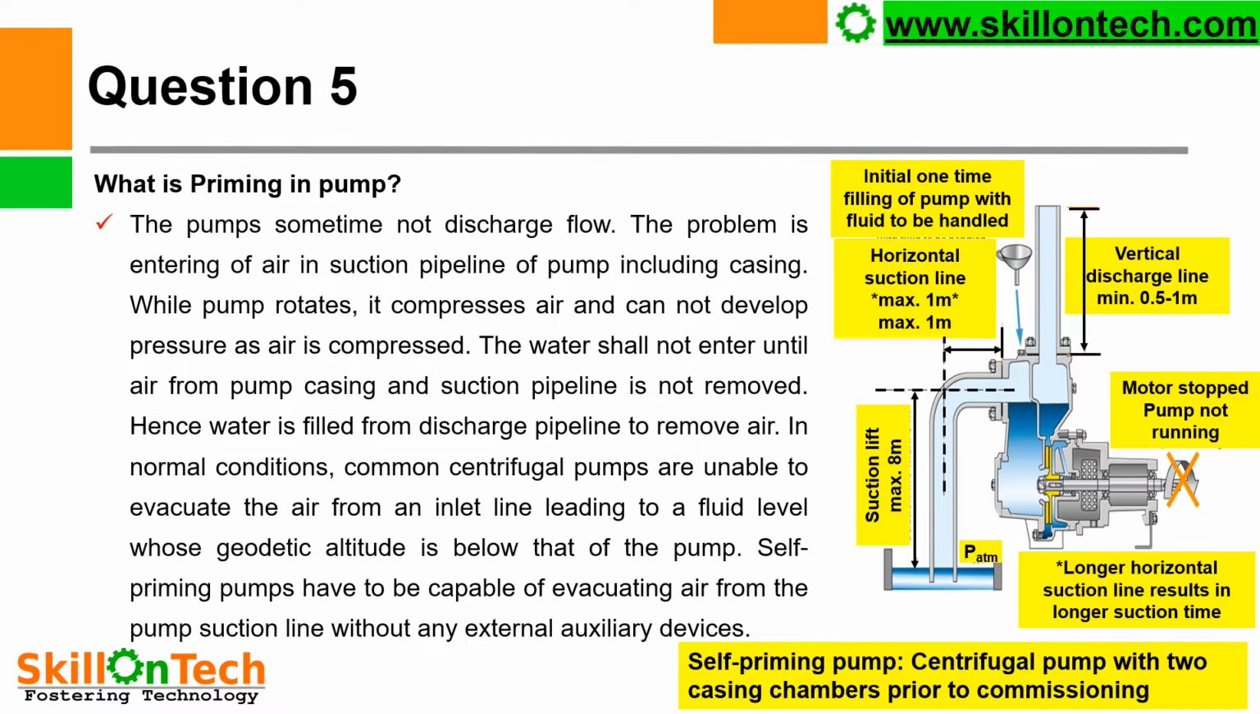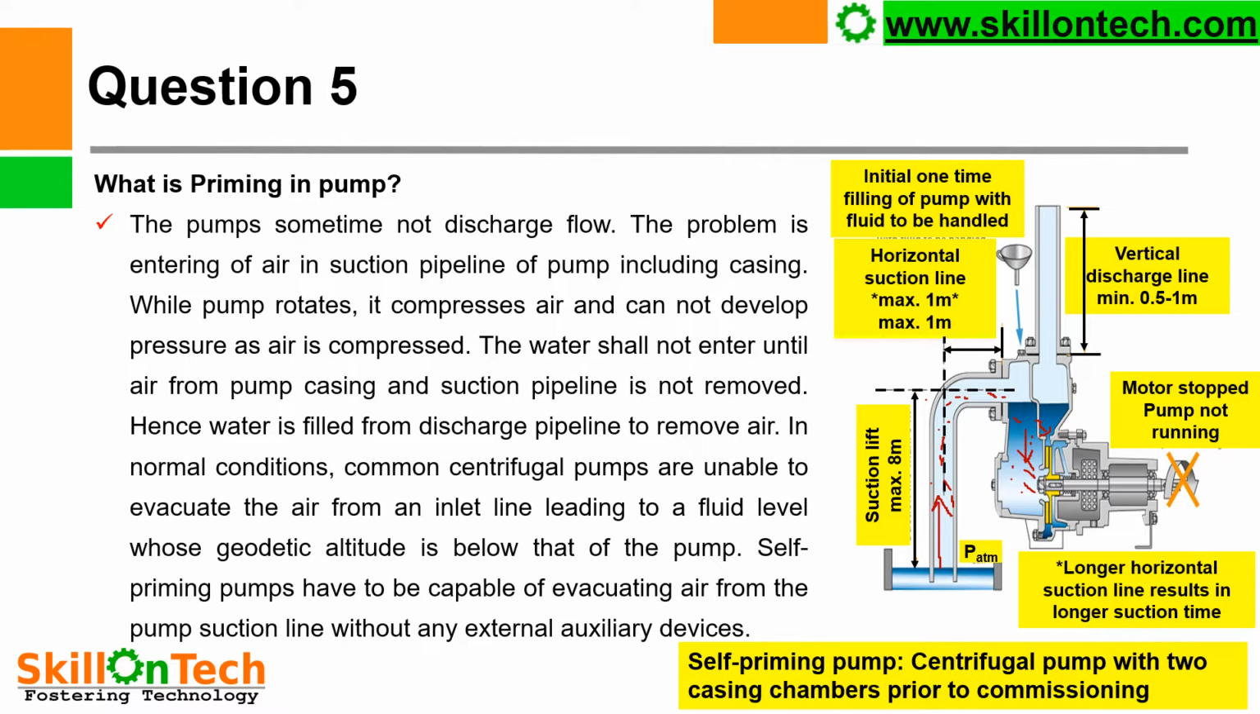You can see in this picture, this is a suction pipeline from where water is to be lifted, and this will go here. In case air bubbles are there in the suction pipeline, they will be sucked, and here also this air will be compressed continuously. So if air is compressed, water cannot enter.